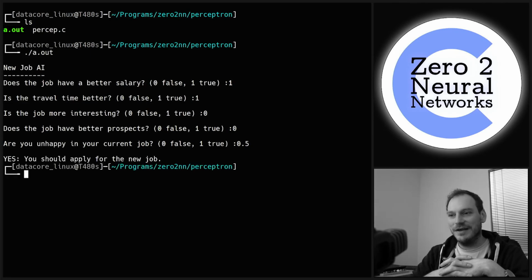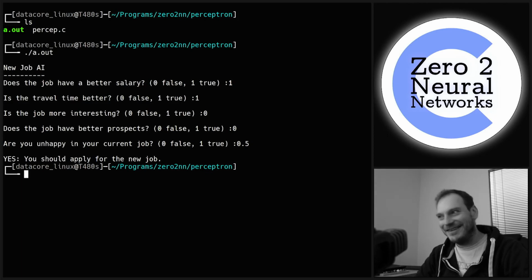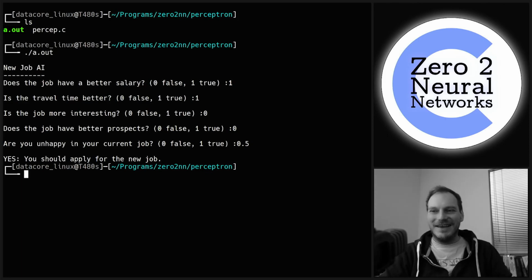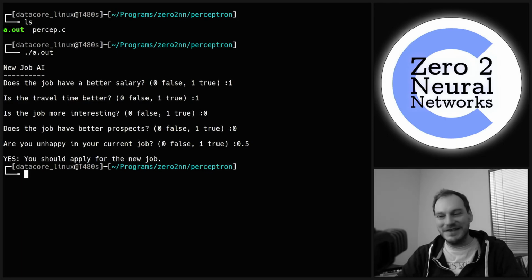So better salary, better travel time, and they're 50% on the current job, but it's not more interesting. It doesn't have better prospects. So according to this perceptron AI, that person should switch jobs and apply for the new job. And we've made our first AI.